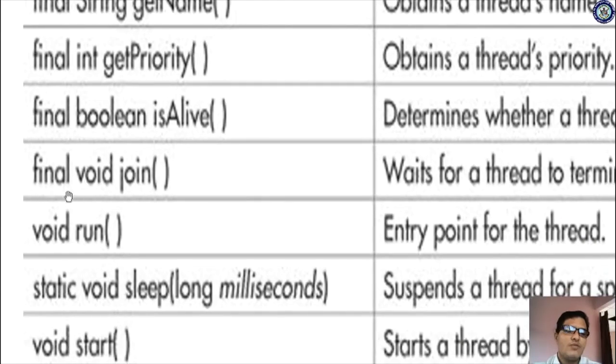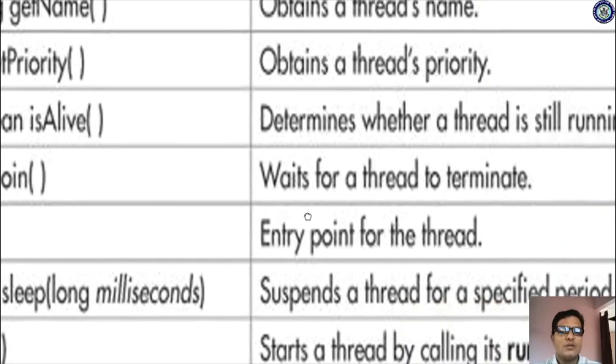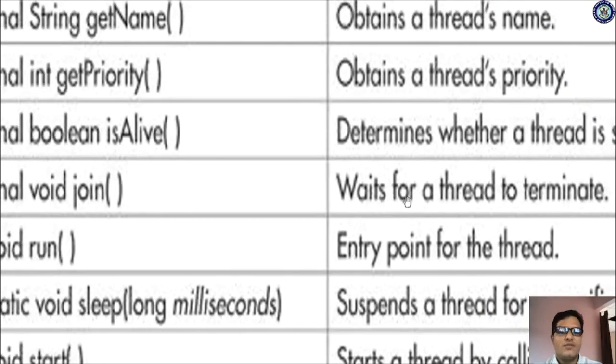And next is final void join. Please observe the definition: it waits for a thread to terminate. What is the purpose of the join method? It is not used to combine threads.